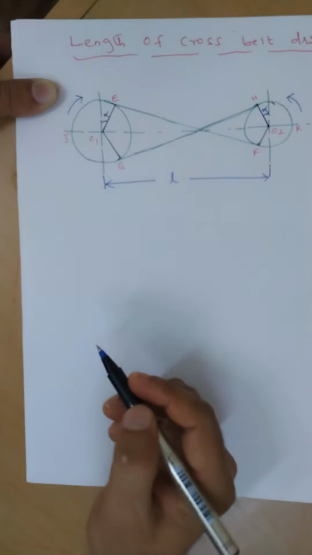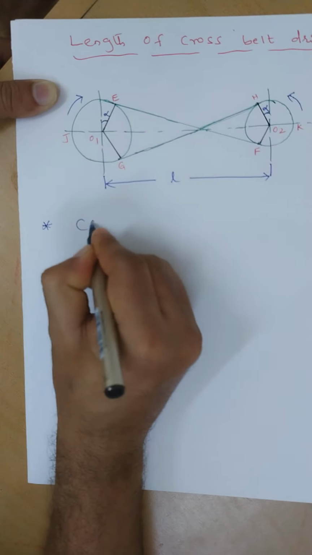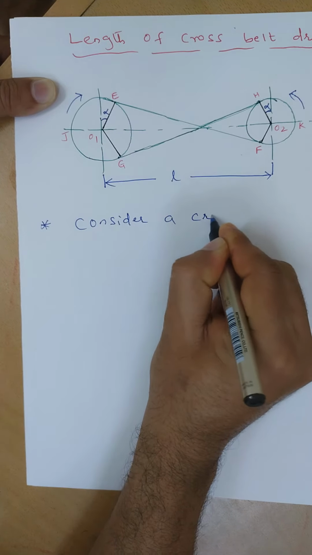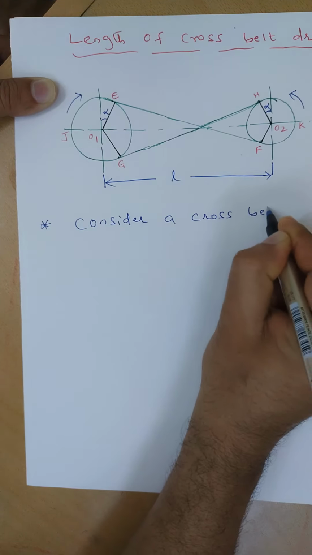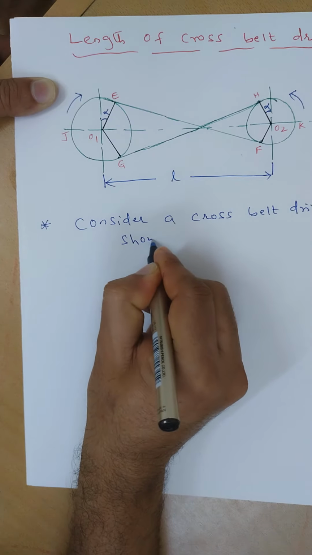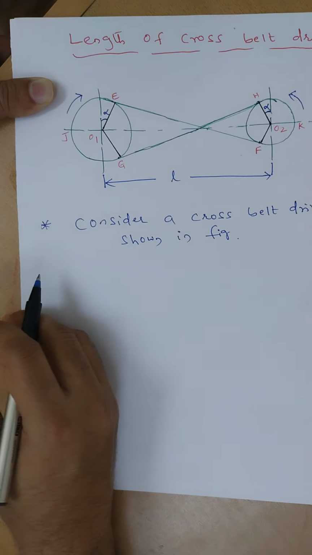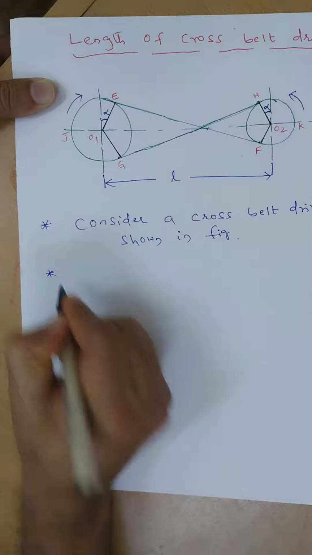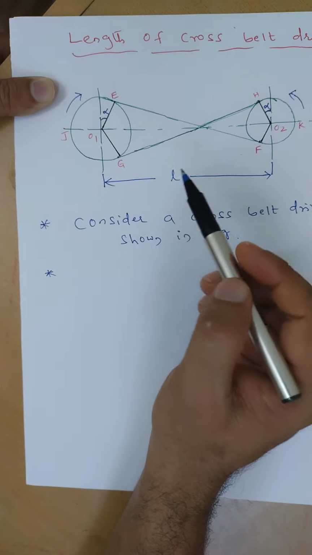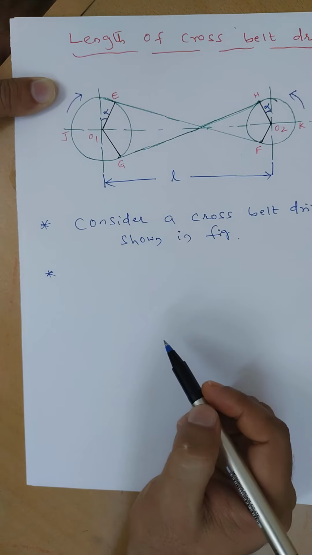First we will go through the points one by one. Consider a cross belt drive shown in the figure. The belt drive is said to be cross if the bigger pulley and smaller pulley rotate in opposite directions.